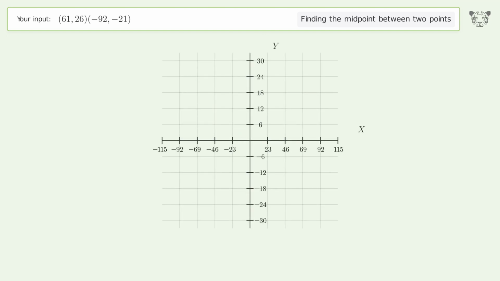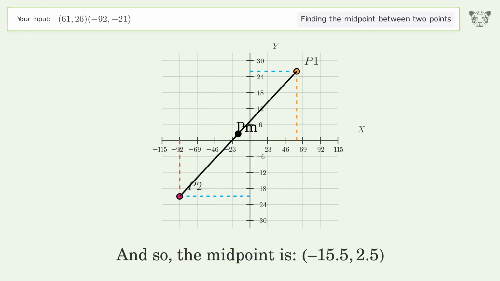And so, the midpoint is negative 15.5, 2.5.